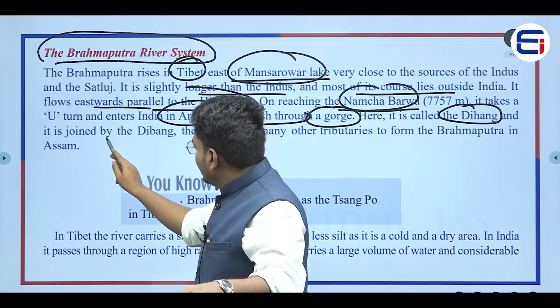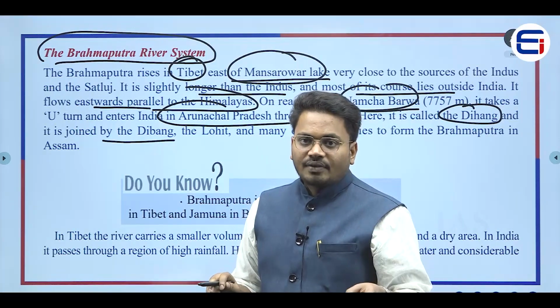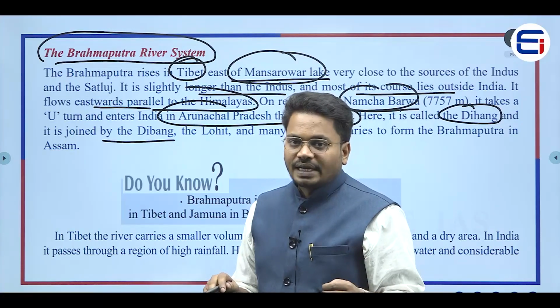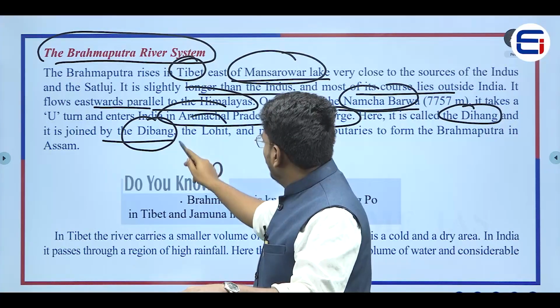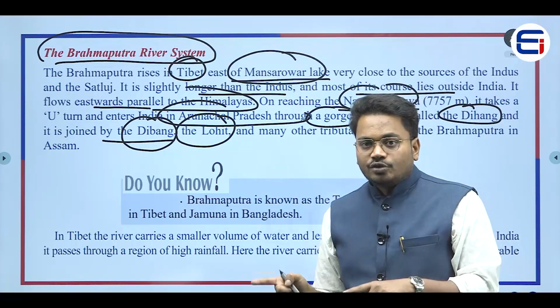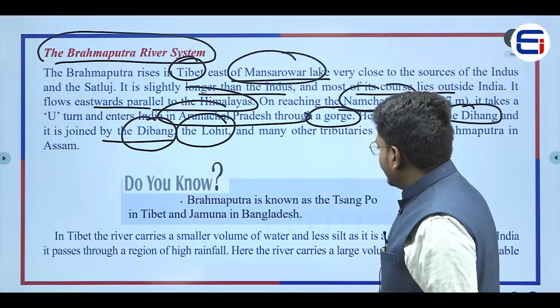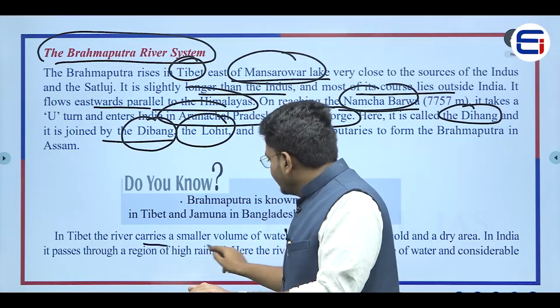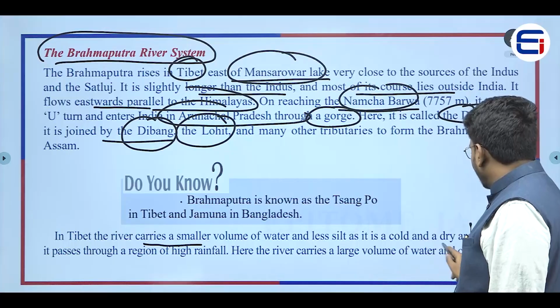So, after traveling a distance, what happens? You can see other rivers coming and joining this particular Brahmaputra river. Those rivers are called tributaries, right? So, here in Arunachal Pradesh, you can see the Dibang river, the Lohit river, and some other small rivers which come and join this main Brahmaputra river as its tributaries, right? Now, in Tibet, the river carries a smaller volume of water and less silt as it is a cold and dry area.